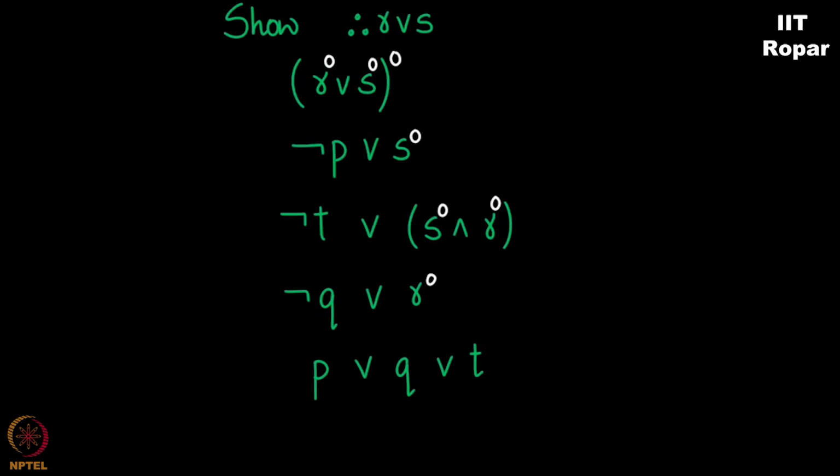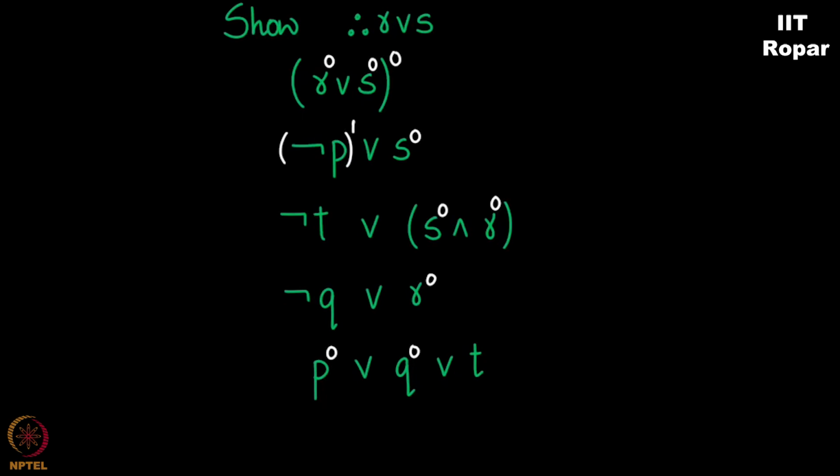Now, look at the first line. S is false. First line says not P or S is true, which means not P should be true, which means P is false. Okay? So P should be false everywhere. You see, P is false. Fine. I make P as false in the 4th line, as you saw. Right? Okay. So P is false. And now R is given to be false. Not Q or R is true. So Q has to be false. So I put Q to be false and I put Q to be false in the 4th line as well.